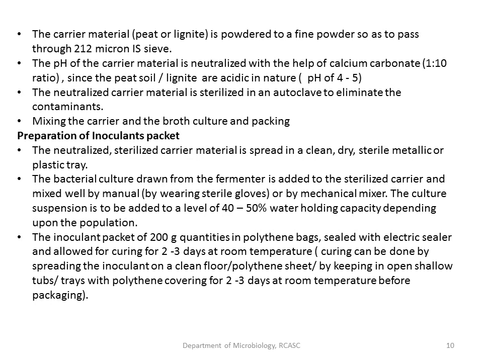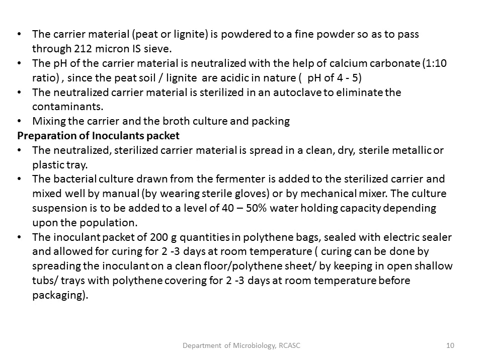So how to prepare this inoculant pack? Once you have prepared the carrier base by sieving, neutralizing and sterilization, how to prepare this inoculant?